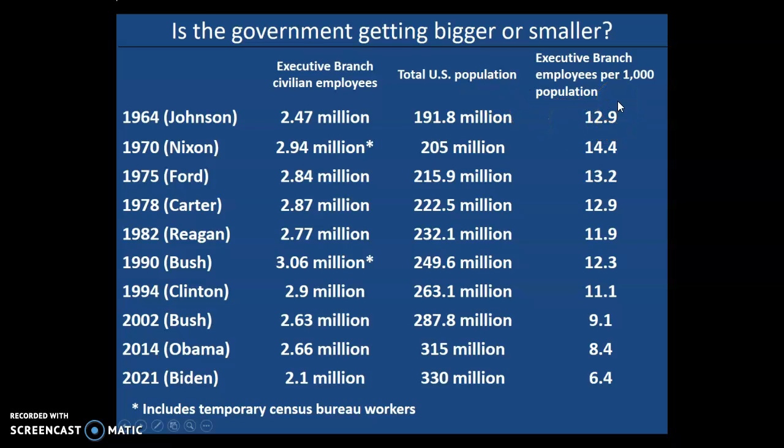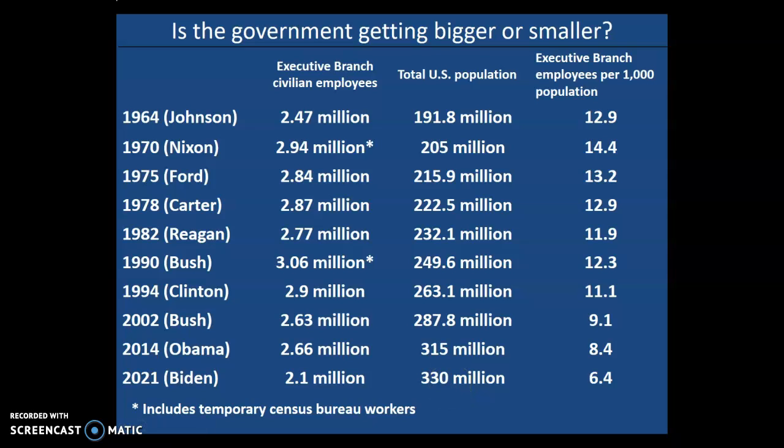12.9 federal government employees for every 1,000 people in the United States. Look how this number has changed over time. In fact, in 1964, we had more civilian employees working for the government than we do now. But look at the difference in population. We've gone from 191.8 million people in 1964 to about 330 million people today.